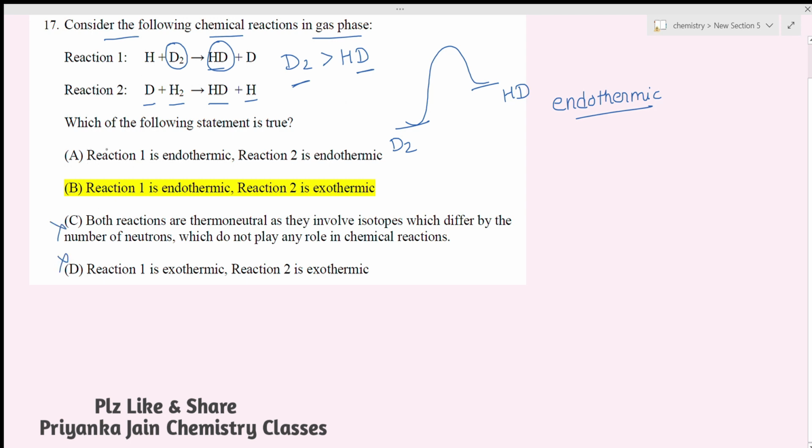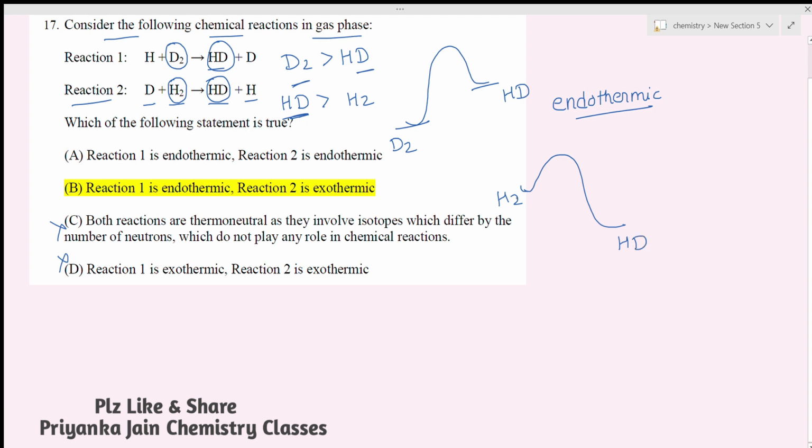Now out of these two options, see reaction number 2. Here, H2 is converting to HD, and we know that HD is more stable as compared to H2, right? It means it has lesser energy. So we will make an energy level diagram in this manner. You can see that H2 has the higher energy, so it will be here, right? And HD is more stable, so it has lesser energy, so it will be at this position.